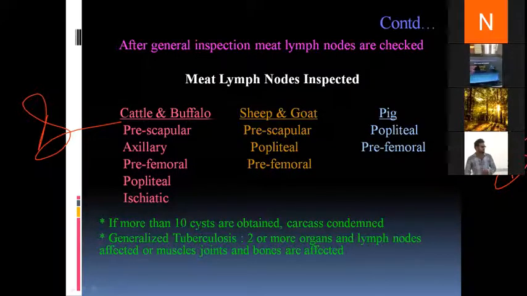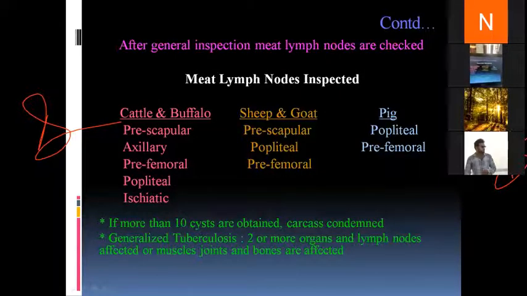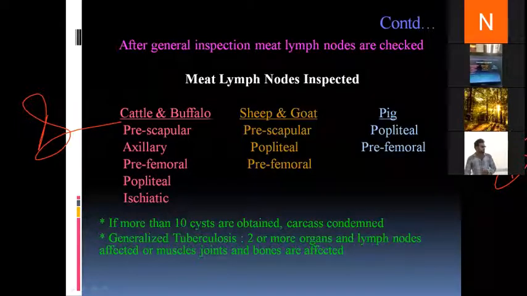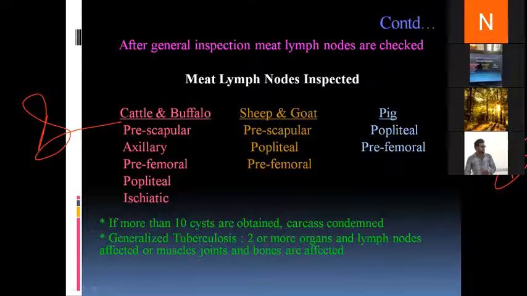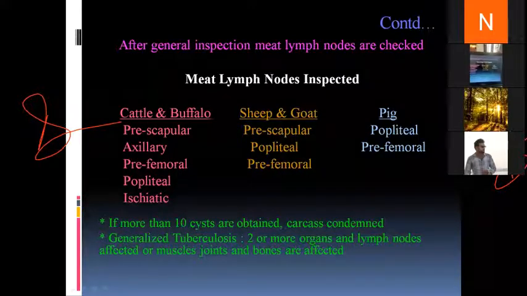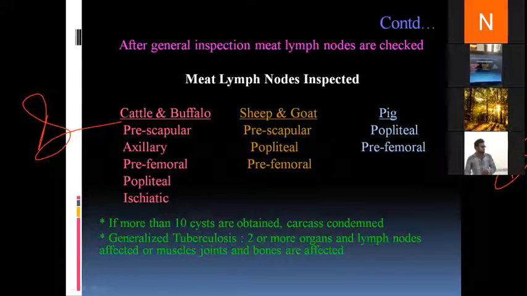As I have mentioned earlier, different species of animals have different lymph nodes which are important to the condition of the carcass. In cattle and buffalo, there are 5, which are prescapular, axillary, prefemoral, popliteal, and ischiatic. In sheep and goat, there are 3, which are prescapular, popliteal, and prefemoral. And in case of pig or swine, it is popliteal and prefemoral.